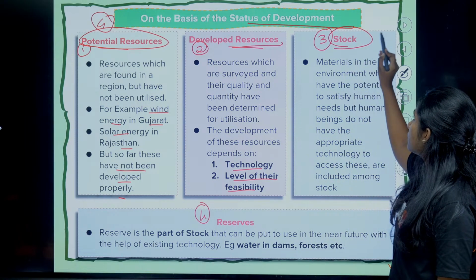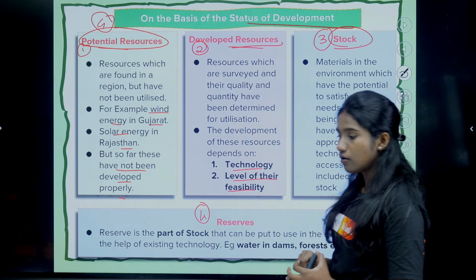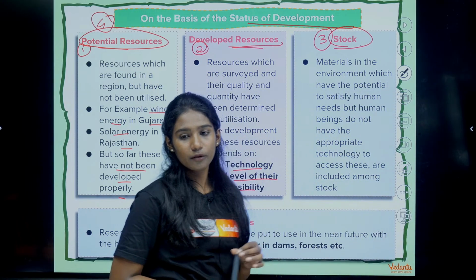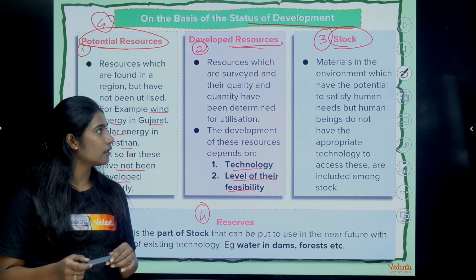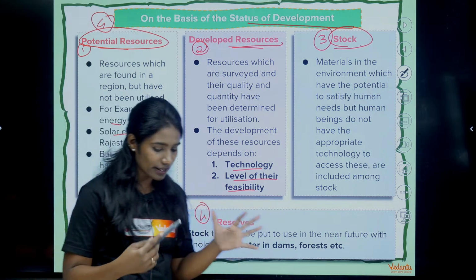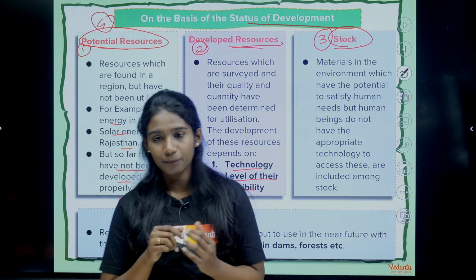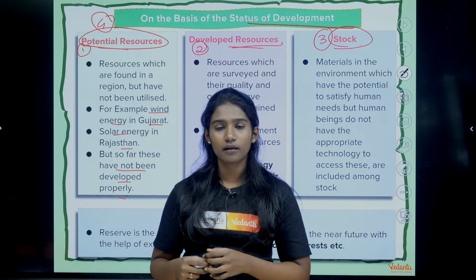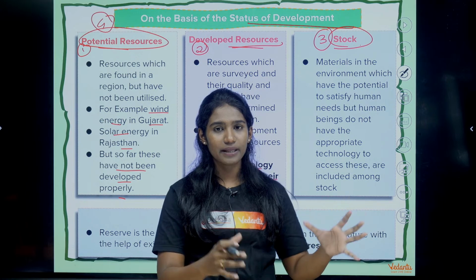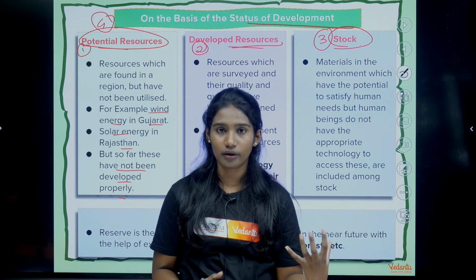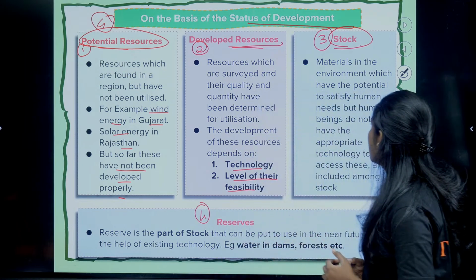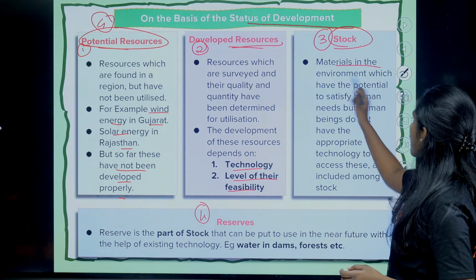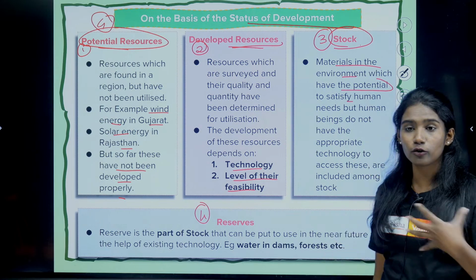And the third one is stock. So now, what do you mean by stock? What is meant by stock? Generally when I say stock, what does that mean? It means to say that there is something in excess, it has been stored, right? So now stock resources are nothing but the material in the environment which have potential to satisfy human needs,